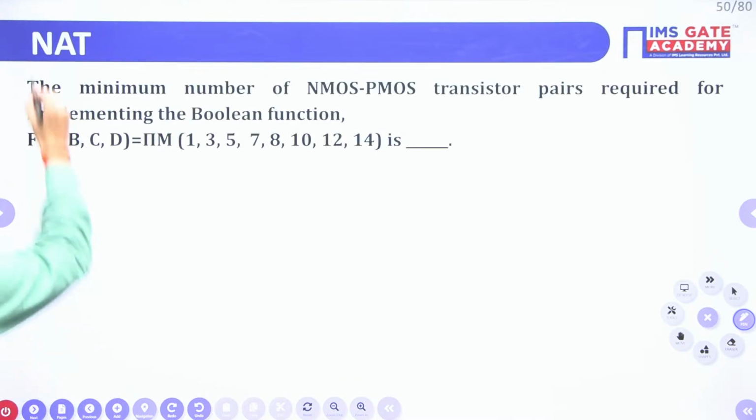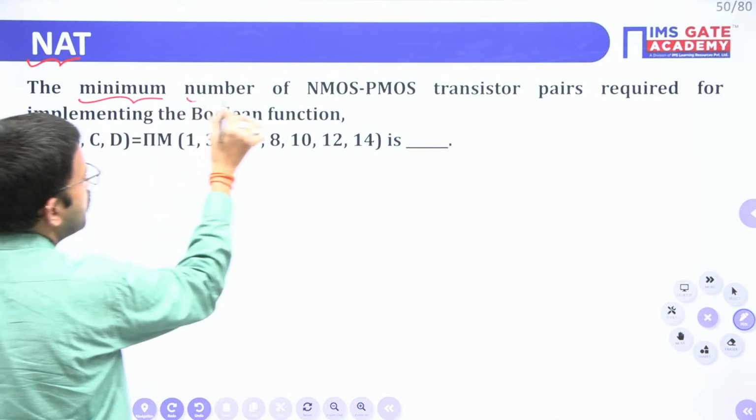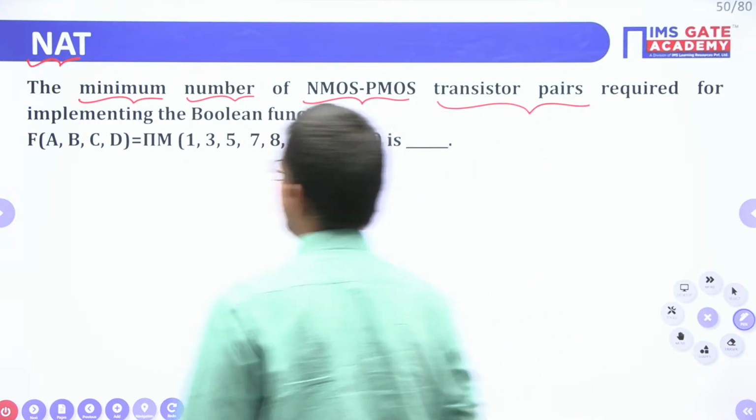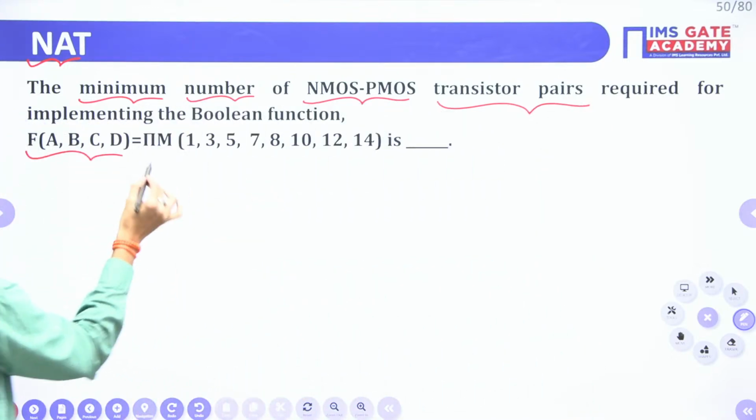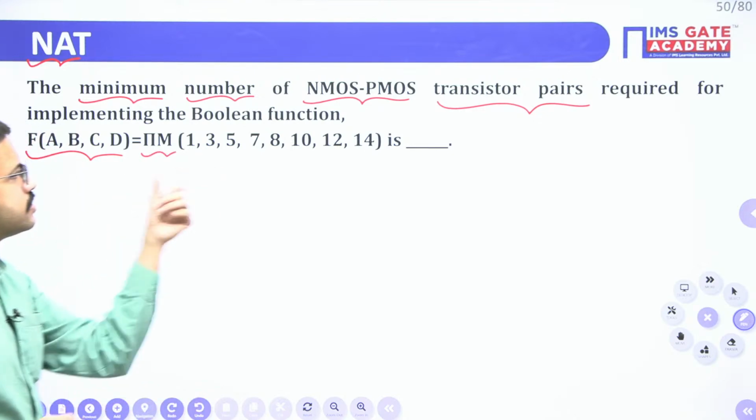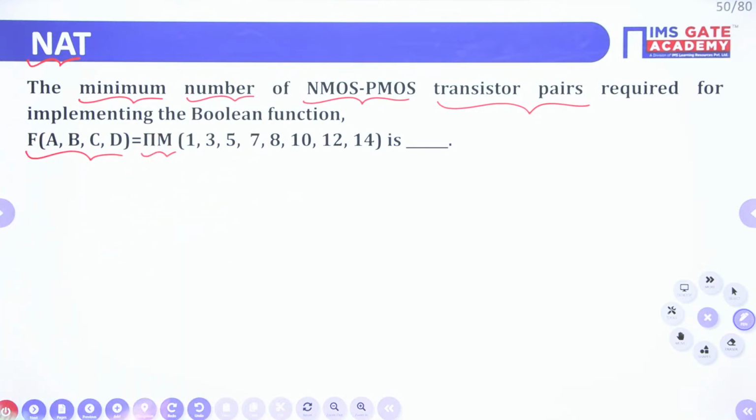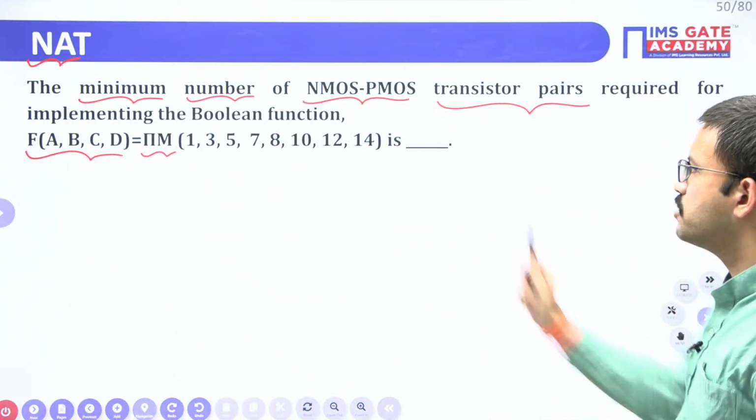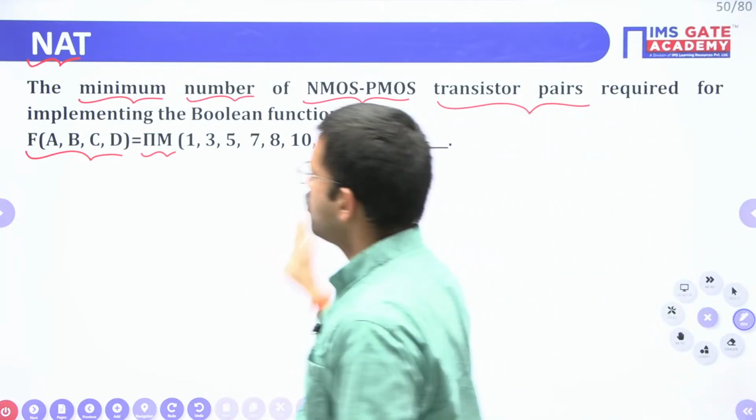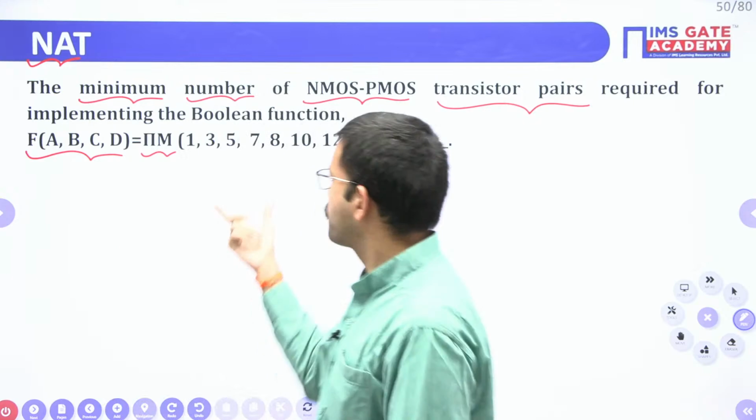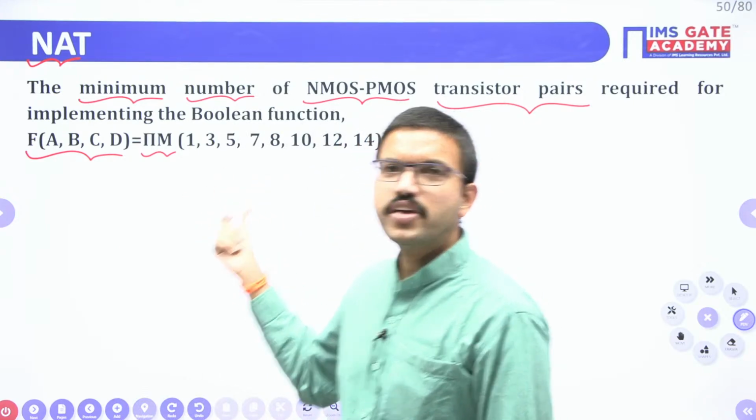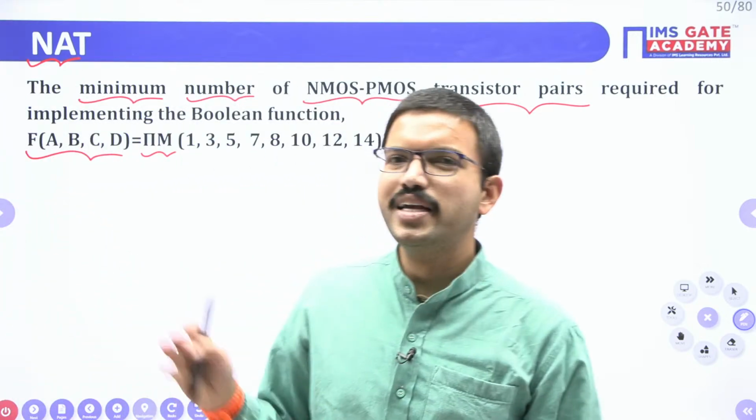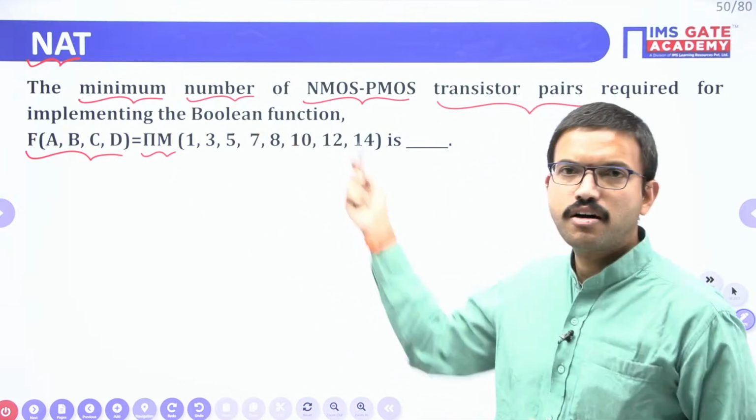So this is the NIT question. Here they are asking the minimum number of NMOS PMOS transistor pairs required for implementing the Boolean function f of ABCD equal to pi capital M, that means product of maximums they have given. All of you do the simplification of this function by using K-map. Now we are solving the question of the last chapter, but we are using the concept of the second chapter. Irrespective of branch, EC, electrical, INCS, all the branch students can do the simplification.